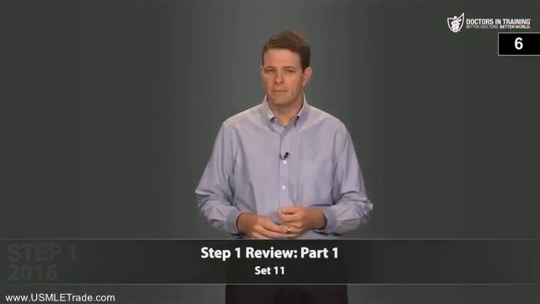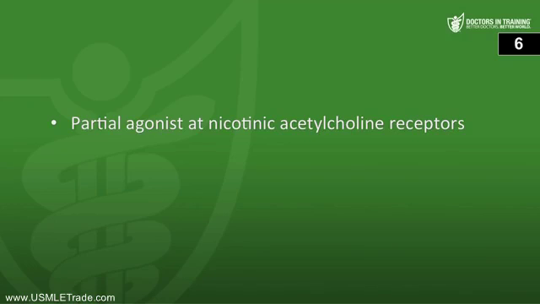Next, what's the mechanism of action and clinical use for varenicline? Varenicline is a partial agonist at nicotinic acetylcholine receptors, so it stimulates nicotine receptors more weakly than nicotine does. So it's used for smoking cessation under the brand name Chantix. It's also worth knowing that this agent currently has a black box warning for neuropsychiatric events, including depression and suicidal ideation.